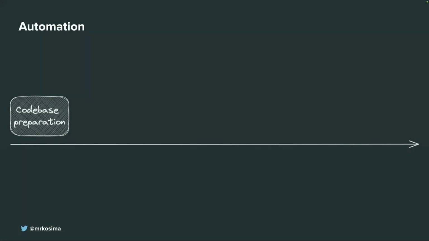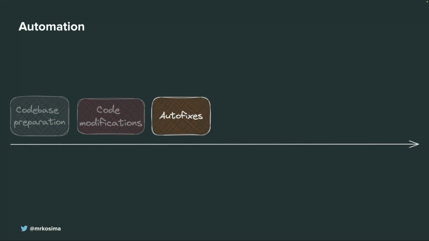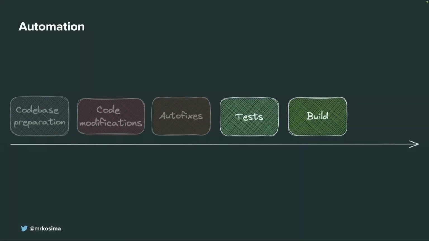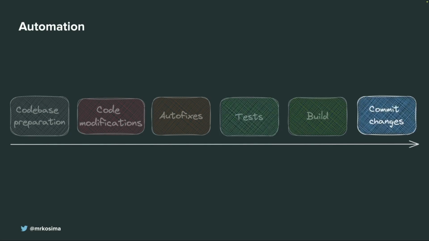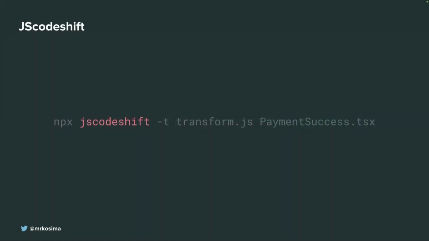So what we do, we need to have some code base. The code base can be a namespace, a local machine, or some remote code. We need to modify code in an automated pipeline. We need to apply auto fixes because, for instance, of some linting issues or some redundant statements that are not needed. We run tests to verify that everything works fine. We build code to verify everything works well, and we commit changes. So this is basically an automated pipeline. Now let's focus on this automated modification of the code.